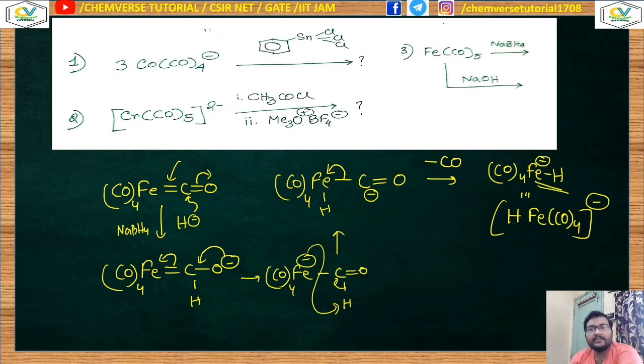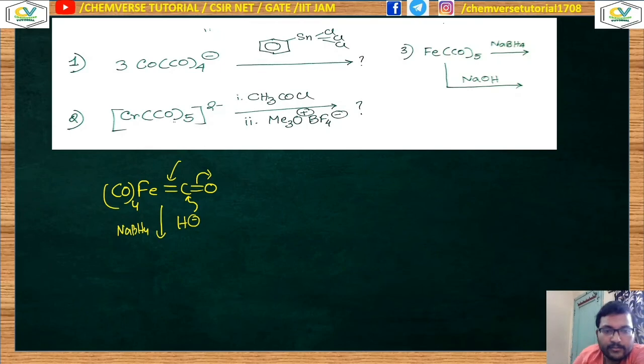In our upcoming lectures, I will make a separate video on the metal hydrides. There you can find what the bonding pattern will be and what the spectral feature of this kind of metal hydride will be.